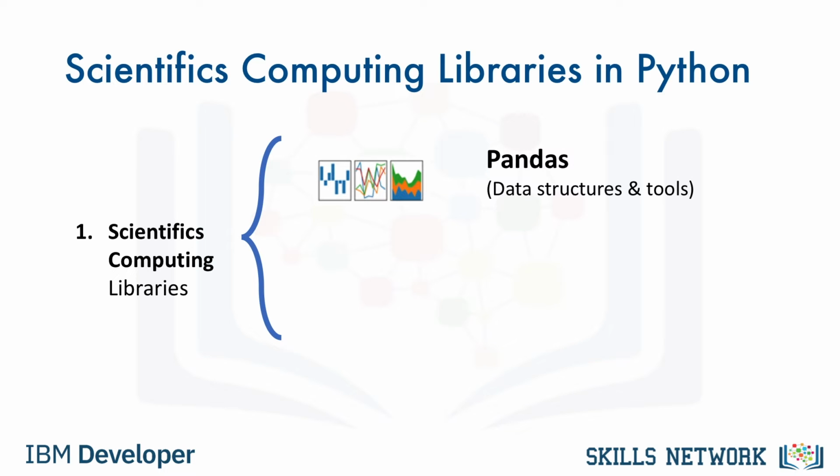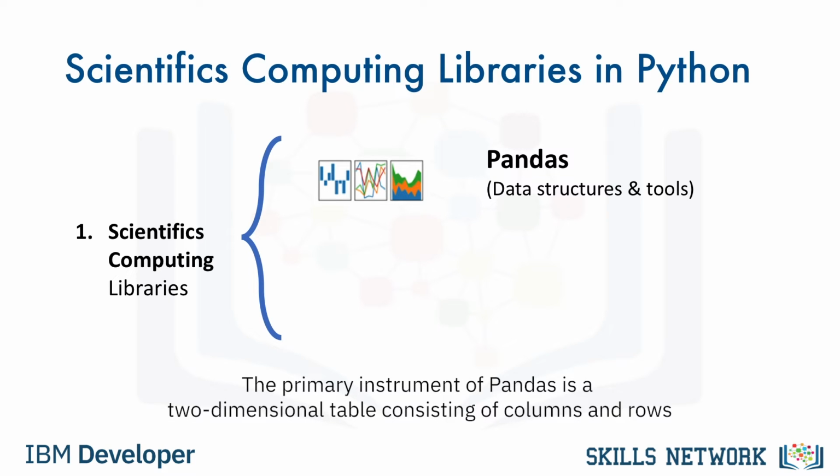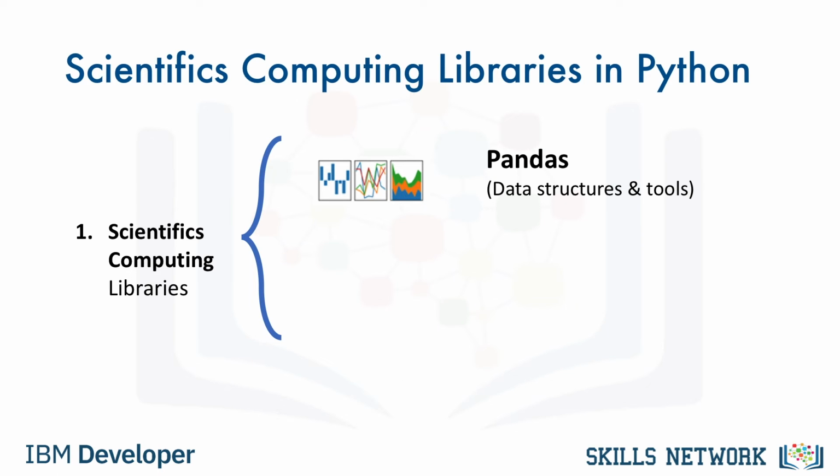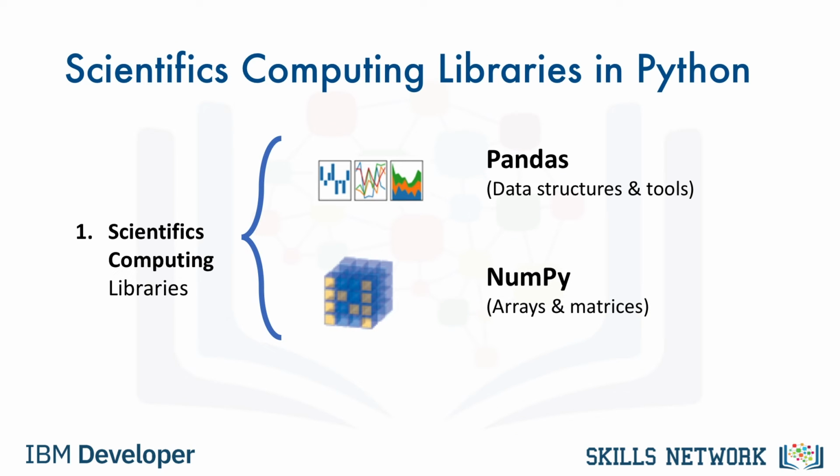Pandas offers data structures and tools for effective data cleaning, manipulation, and analysis. It provides tools to work with different types of data. The primary instrument of Pandas is a two-dimensional table consisting of columns and rows. This table is called a data frame and is designed to provide easy indexing so you can work with your data. NumPy libraries are based on arrays, enabling you to apply mathematical functions to these arrays. Pandas is actually built on top of NumPy.